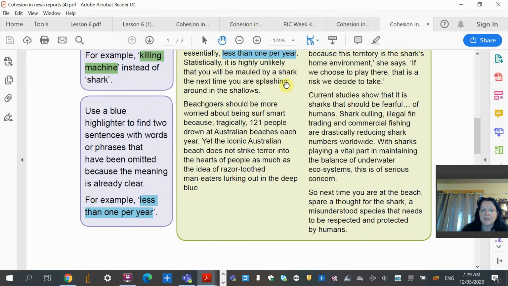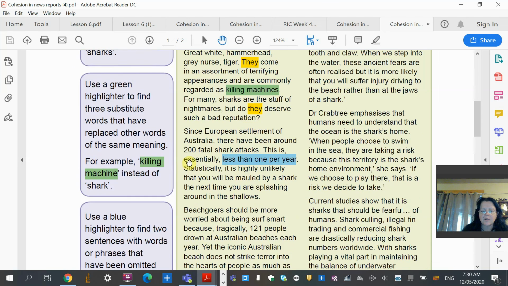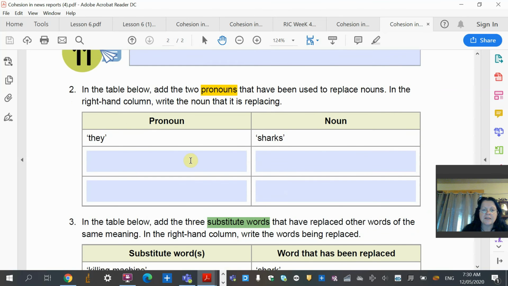So if you can find something else in there, and I think it was pronouns at the top in yellow, where they've just used a word. So instead of saying sharks all the time, they say they, or you omit the person's name for his, her, something like that. Okay, so the questions down here are for you to go through the text and add 2 more pronouns that have replaced a noun.